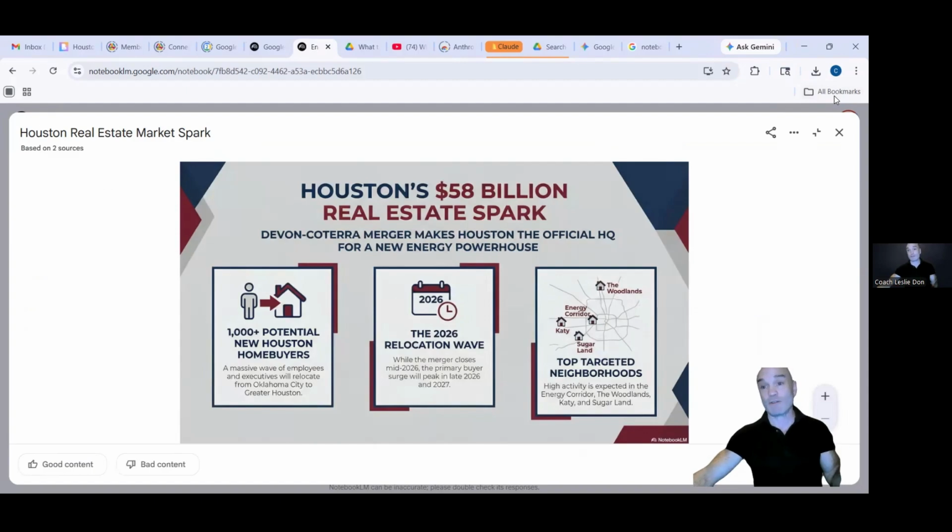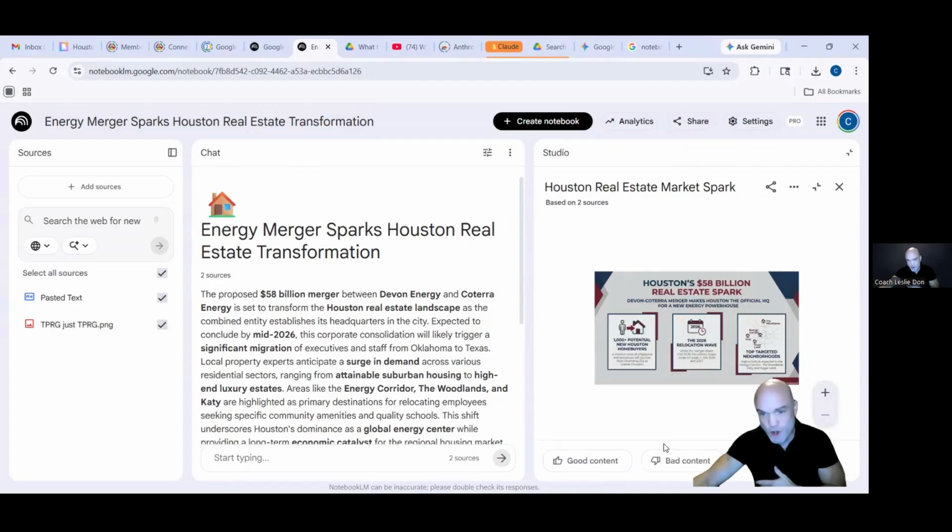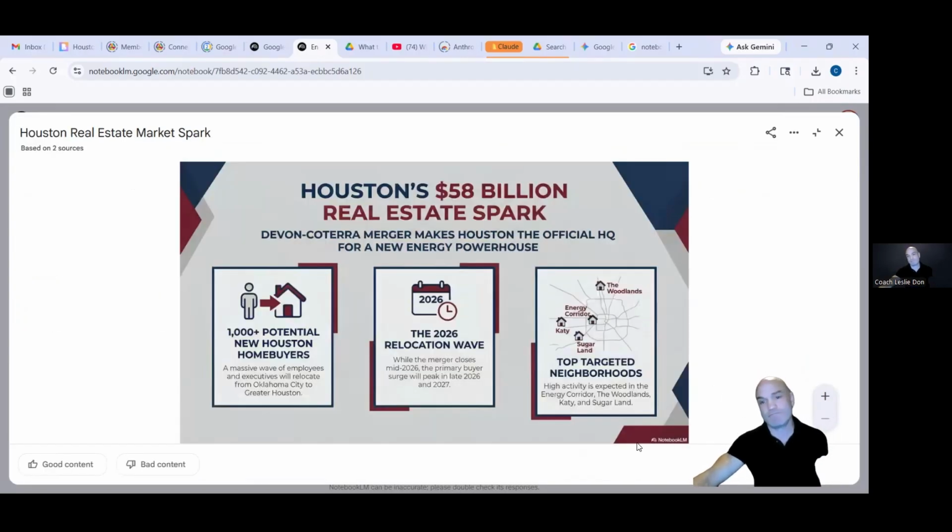So I'm just going to download, it's a little three dots right here. Download right there. Yeah, so we'll download it. Now, I take mine into Canva and I remove that little part, and I'll show you down here where it says Notebook LM. I just match the color and I get rid of that. And then I add the company logo to it.